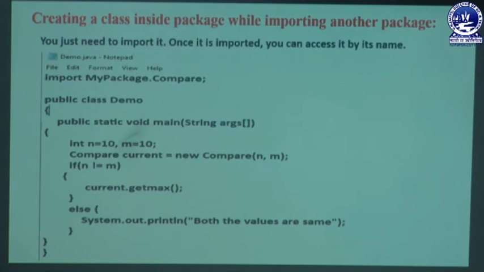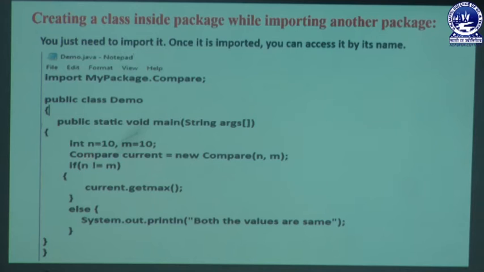Another way is to create a class inside a package by importing another package. How is it possible? It is possible by importing with the name main package dot compare, where compare is a class. Instead of compare we can also write a star. Then we define class demo, then public static void main with the parameter String args. In that method we define the same two variables, n and m, with values 10 and 10.